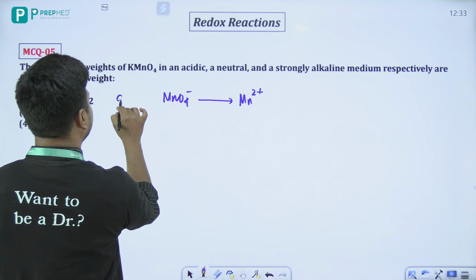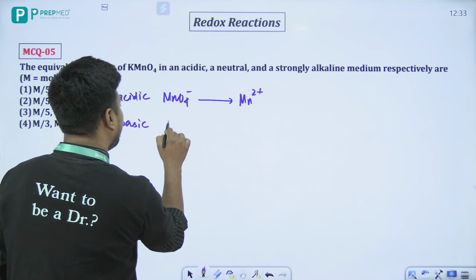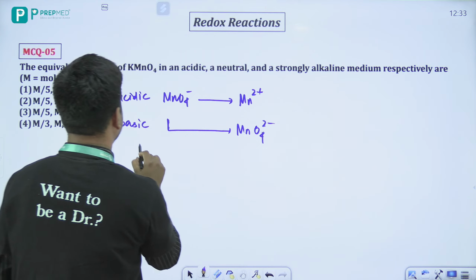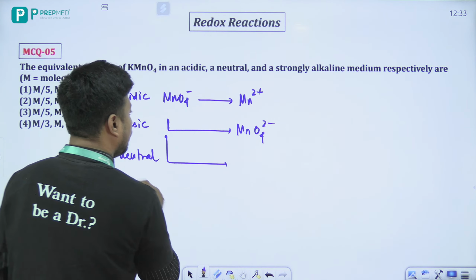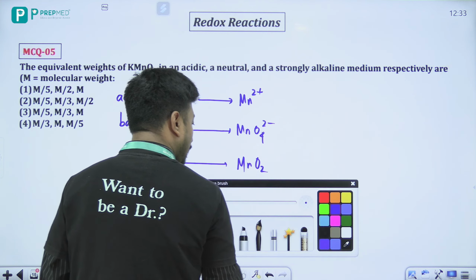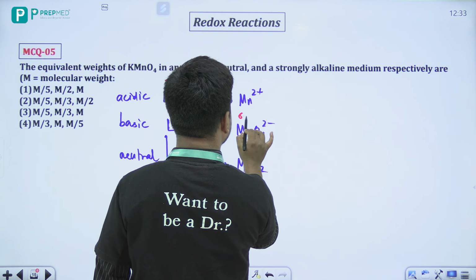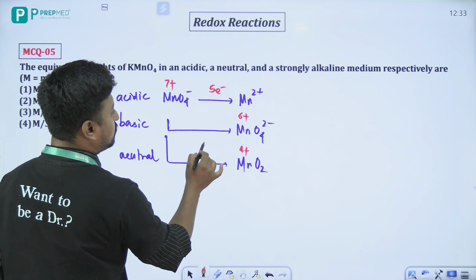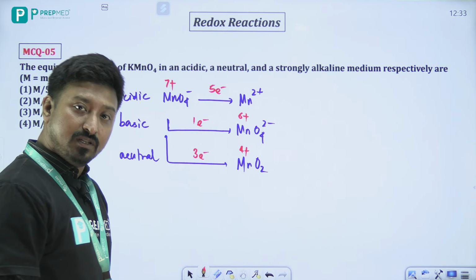In your basic medium, MnO4 minus goes to MnO4 2 minus, and in your neutral medium, MnO4 minus goes to MnO2. Now, अगर हम यहाँ पे देखें the oxidation states, this is 7 plus, this is 2 plus, this is 6 plus, this is your 4 plus. The number of electrons change here is 5 electrons, 7 to 6 is 1 electron, and 7 to 4 beta 3 electrons.